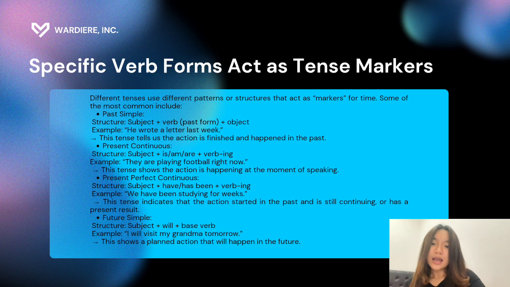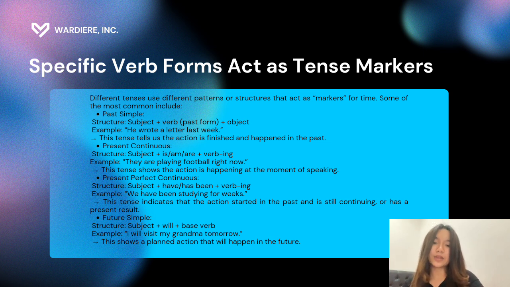And next, specific verb forms act as tense markers. Different tenses use different patterns or structures that act as markers for time. Some of the most common include the past simple structure: subject plus verb in past form plus object. Example: he wrote a letter last week. This tense tells us the action is finished and happened in the past.